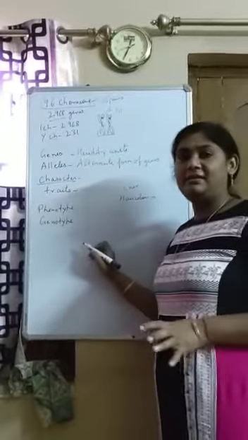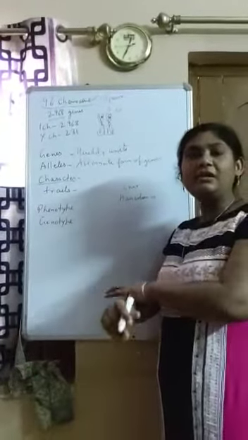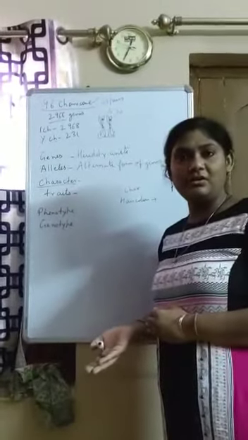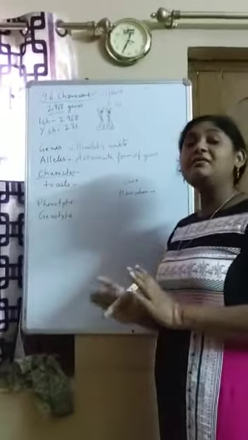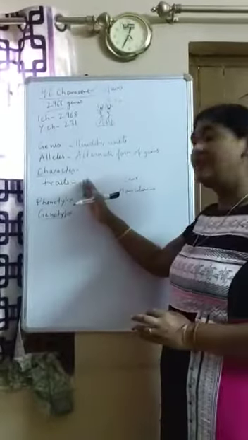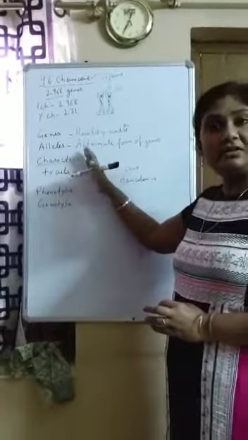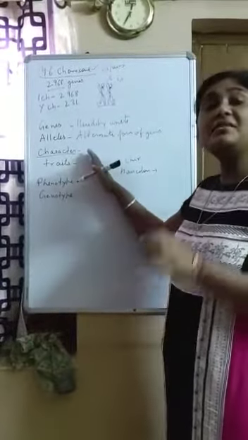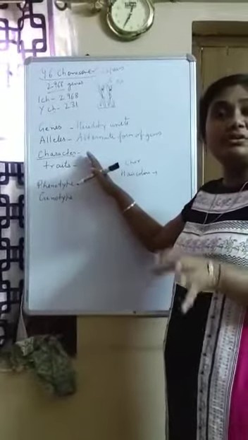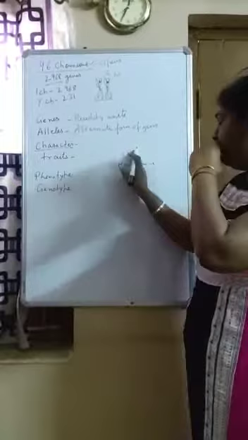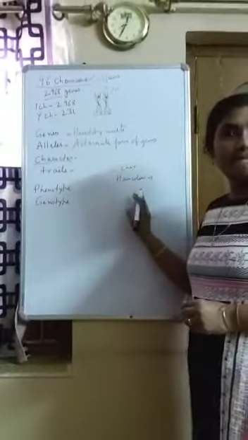Think you have had an accident. You got a scratch or a cut somewhere. Do you think it will be passed to the next generation, to your children? Of course not. So that is not a character. But think you have black hair. There is a chance that it will be passed to the next generation. So that is a character. Character means the features which are genetically controlled, under hereditary control, under the control of genes. So you have a character, hair color.